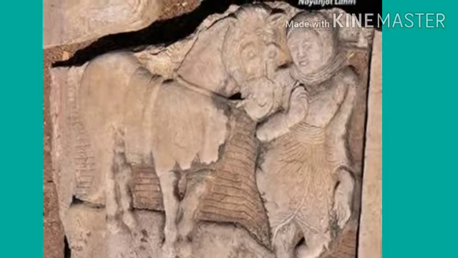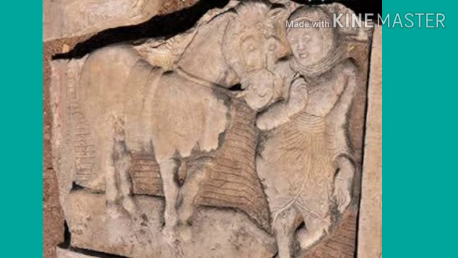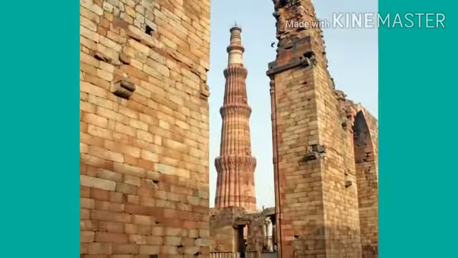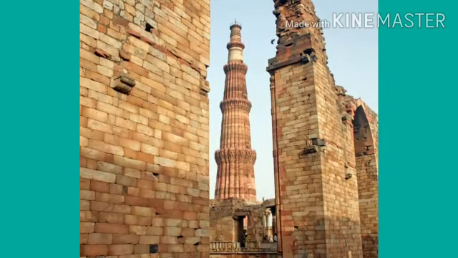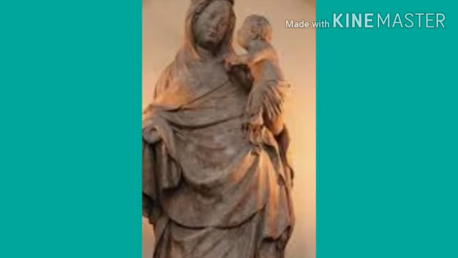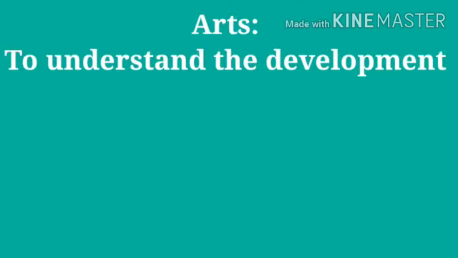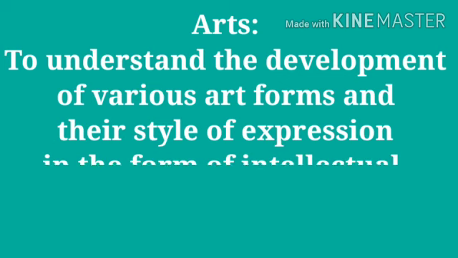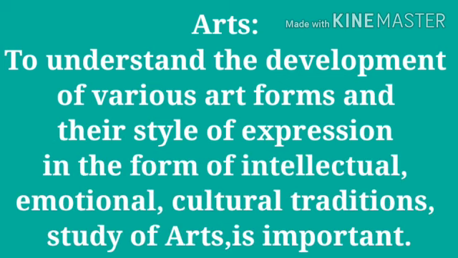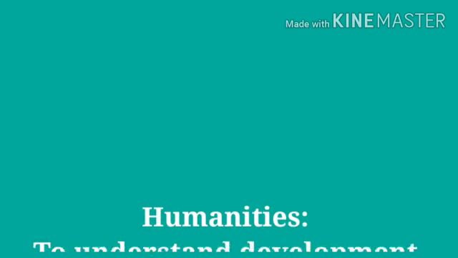Then we see many of the sculptures and many of the designs and the colors which were utilized at that time, and then how the improvement in each of the section of the arts improved. To understand the development of various art forms and their style of expression in the form of intellectual, emotional, cultural, traditional study of arts, history is very important in this branch.